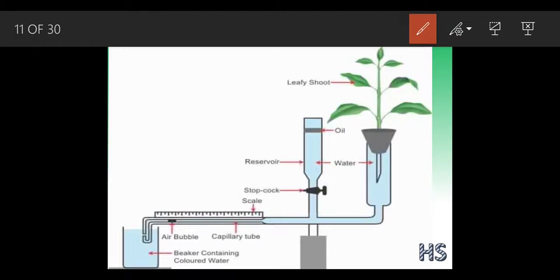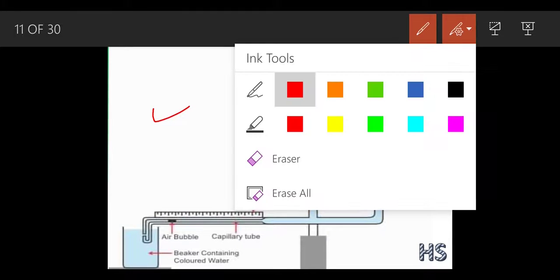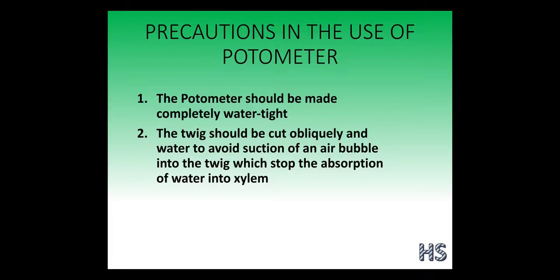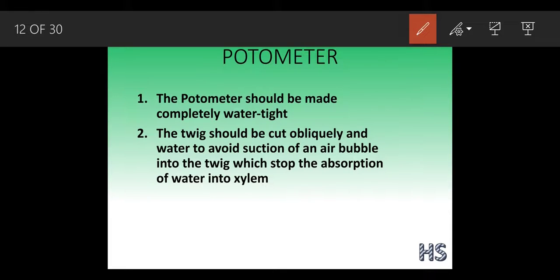Now this was all about the potometer part. Now we are going to introduce the precautions we should use in a potometer. We have to be very careful while using this. The apparatus should be watertight. Why should it be watertight? So that no bubbles could enter this potometer and disturb the apparatus.